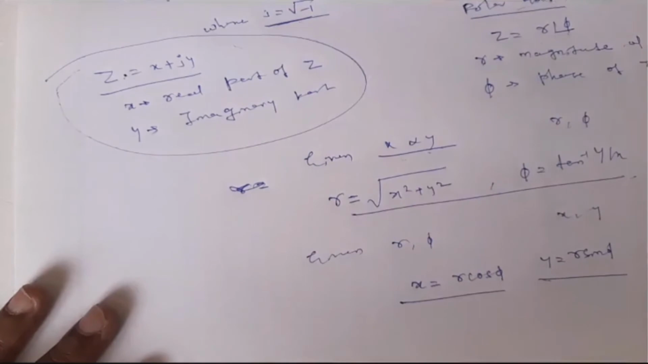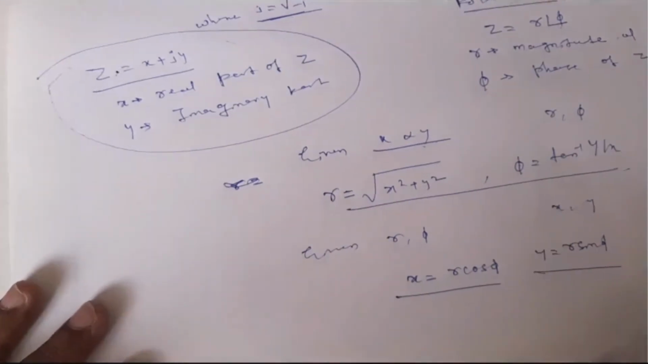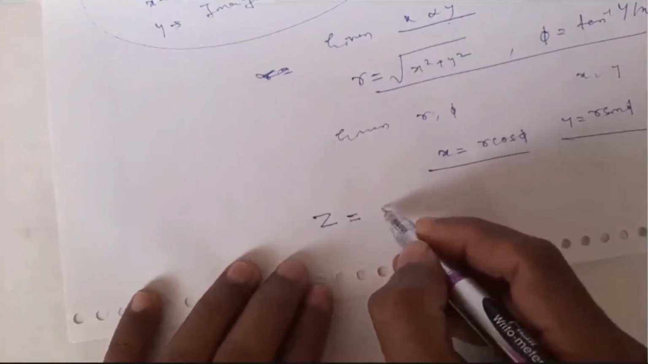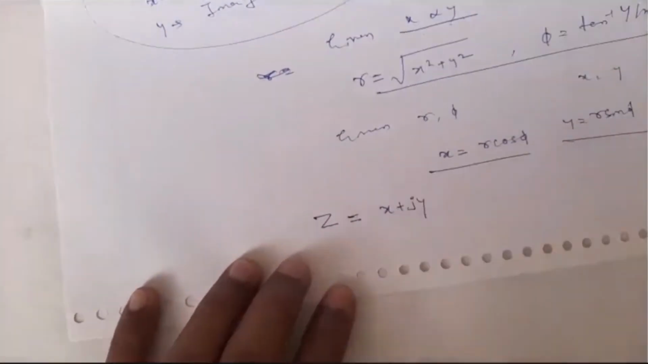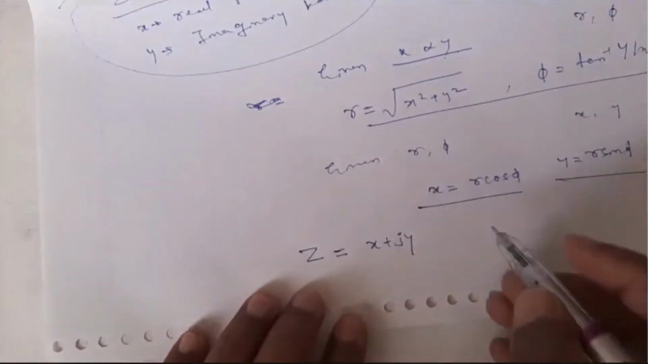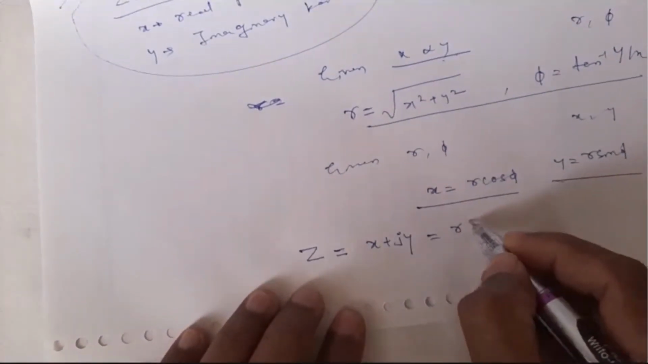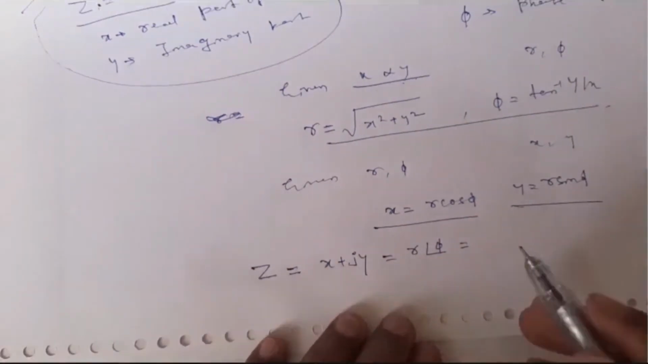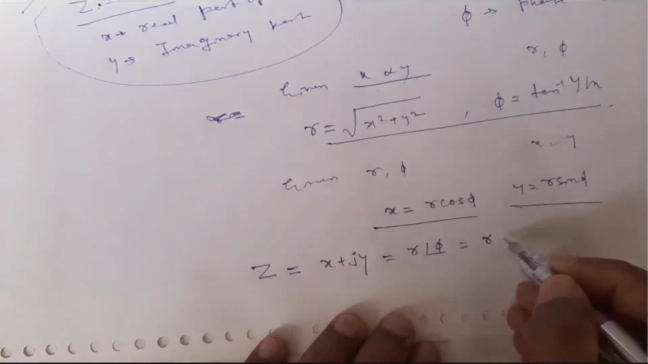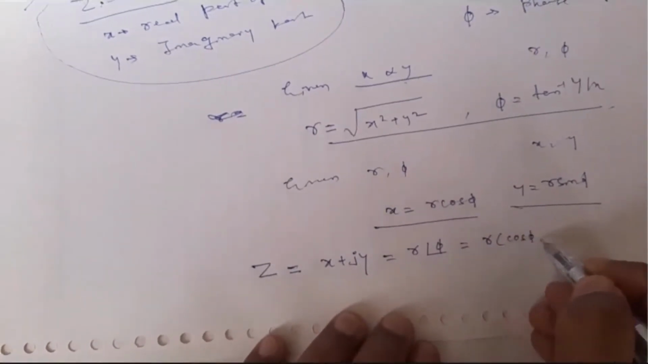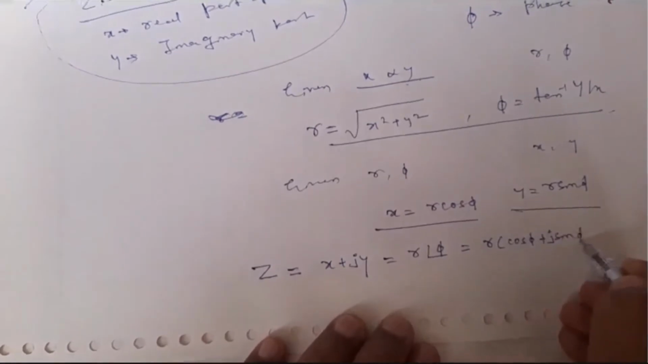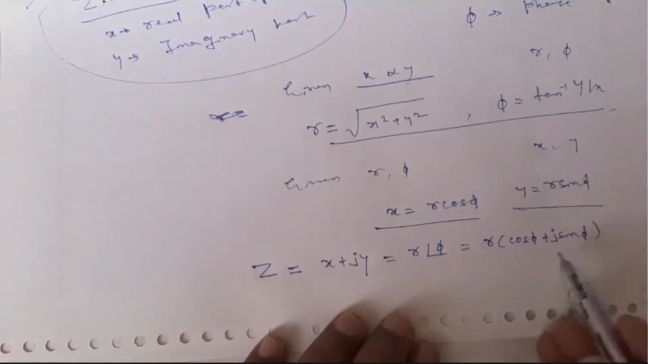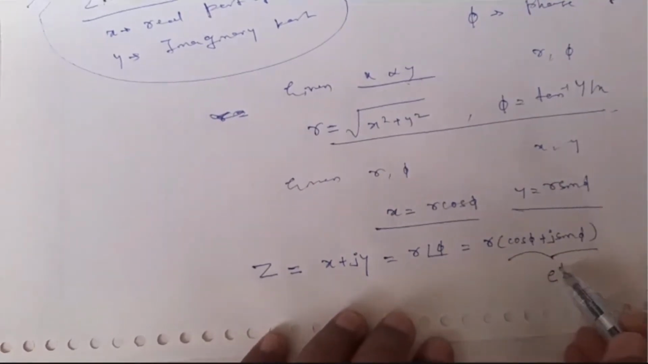Okay, so this is x and y. A very important thing is z, which is a complex number. It can be written in rectangular form as x plus jy, and in polar form as r angle phi. In exponential or trigonometric form it can be represented by r of cos phi plus j sin phi, because r of cos phi plus j sin phi is nothing but r e power j phi.